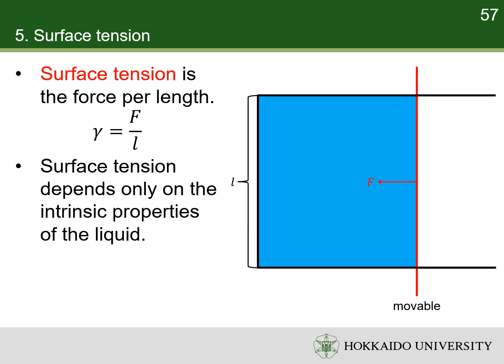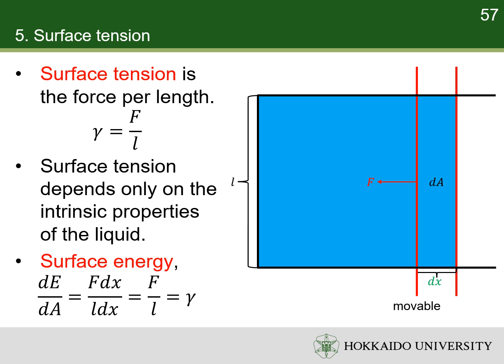Thus, the ratio between them, i.e., the surface tension, depends only on the intrinsic properties of the liquid, such as composition, temperature, etc., not on its geometry. In terms of energy, if the surface area of the liquid increases, the force does work on the liquid. This means that increasing the surface area increases the energy of the liquid. The ratio of the change in the energy to the change in the surface area is called surface energy, which is equivalent to surface tension.